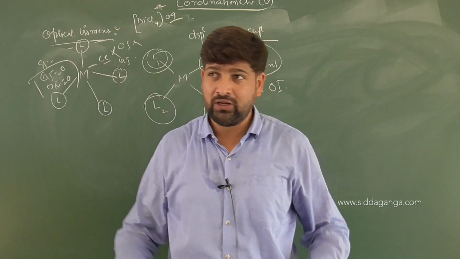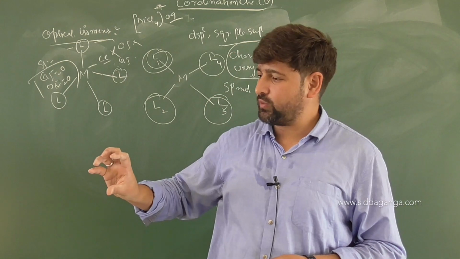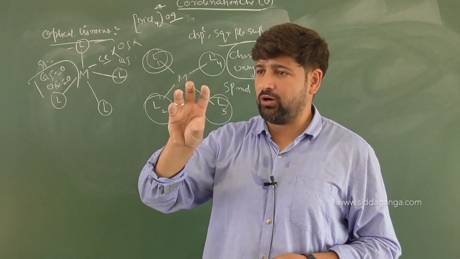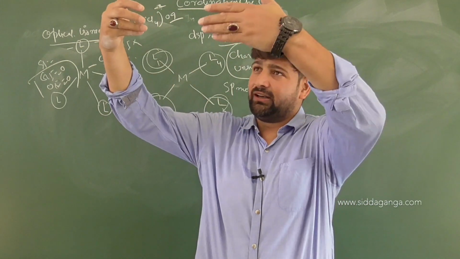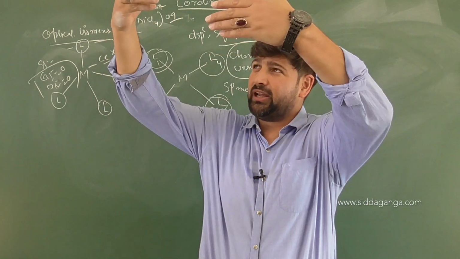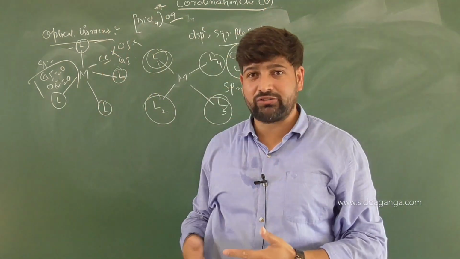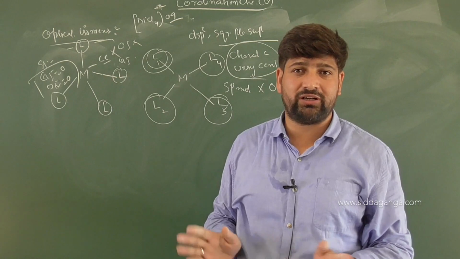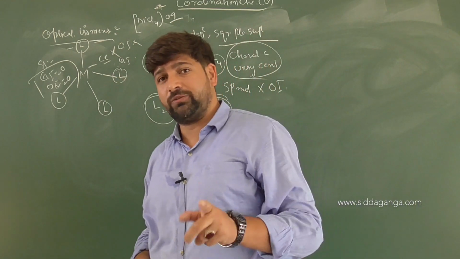Let me show you again here. Now upside down I will show. One here, one here, one here, one here. Square planar shape. This is the metal atom. These are all balls here, right? Consider these to be balls. Now when I break it, suppose ligand 1, ligand 2, ligand 3, ligand 4, it will break into what? Equal parts. So once you are breaking it into equal parts, you will find that optical isomerism is not exhibited by square planar systems, even if it is attached to 4 different groups.